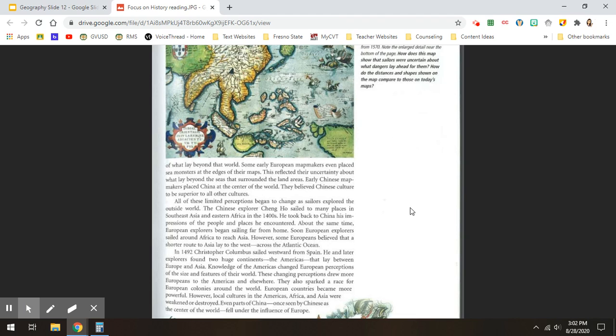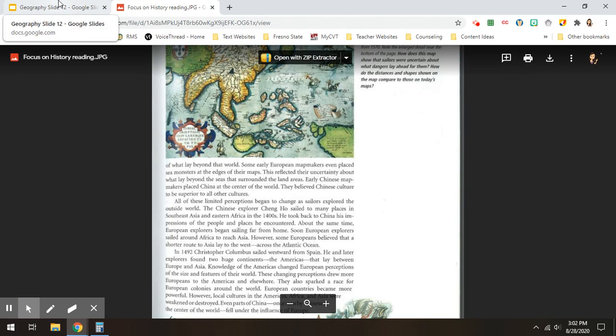In 1492, Christopher Columbus sailed westward from Spain. He and later explorers found two huge continents, the Americas, that lay between Europe and Asia. Knowledge of the Americas changed European perceptions of the size and features of their world. These changing perceptions drew more Europeans to the Americas and elsewhere. They also sparked a race for European colonies around the world. European countries became more powerful. However, local cultures in the Americas, Africa, and Asia were weakened or destroyed. Even parts of China, once seen by Chinese as the center of the world, fell under the influence of Europe.